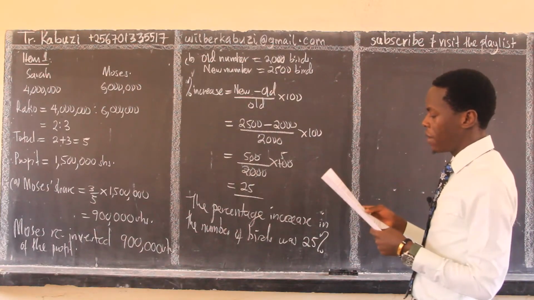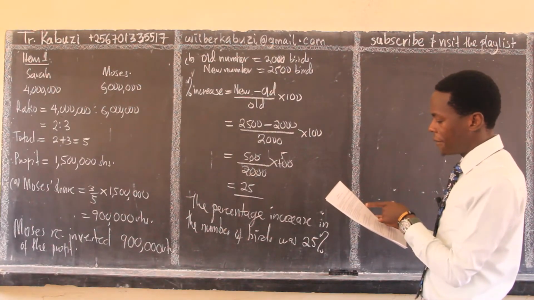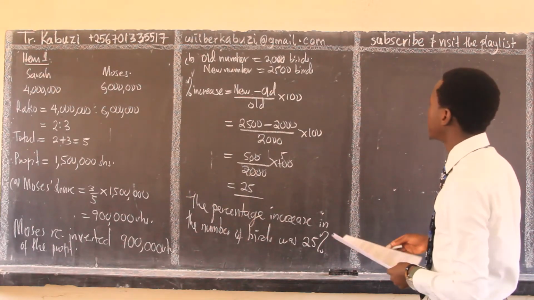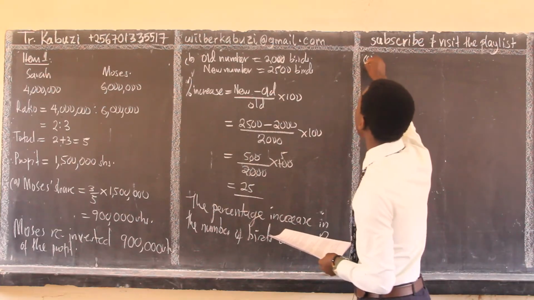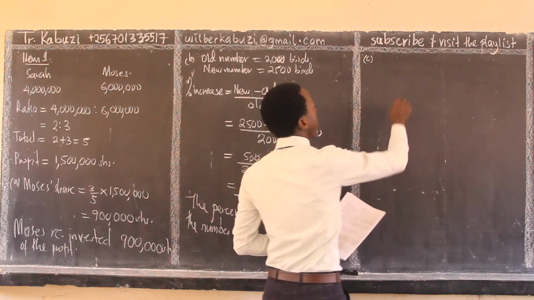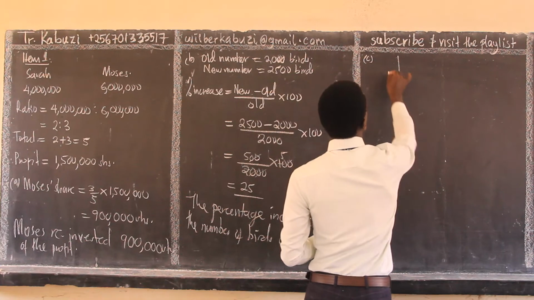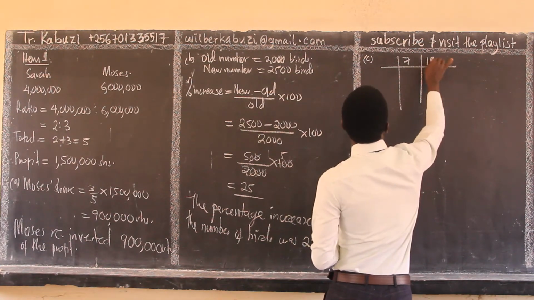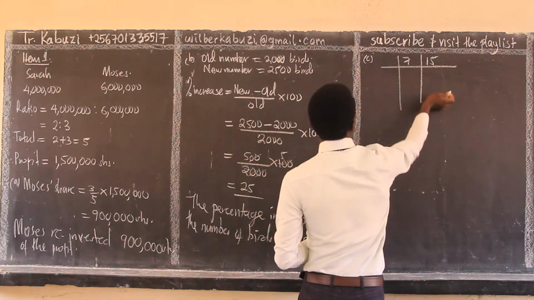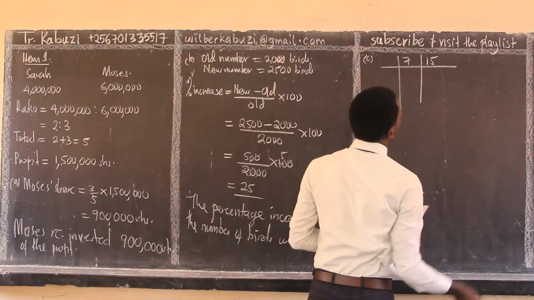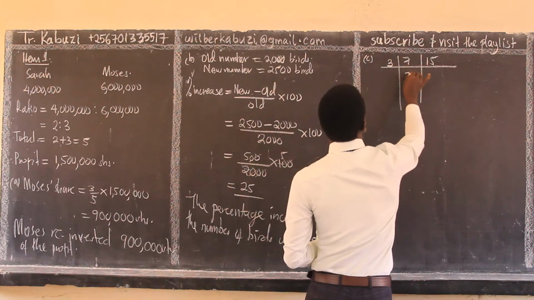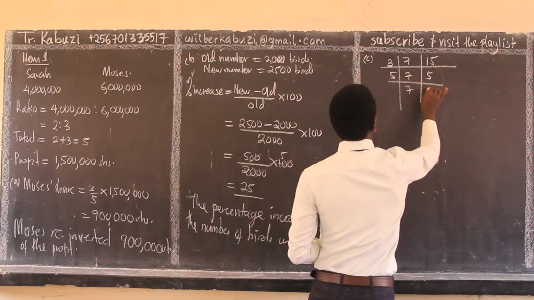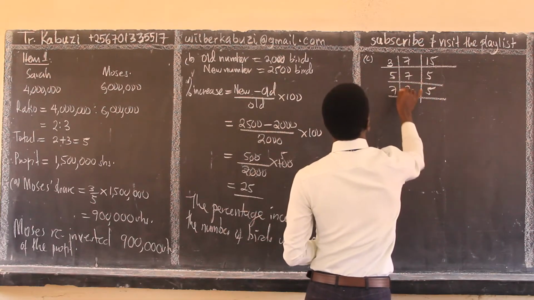Okay. Part C, on what date in the future would they buy the feeds and also balance? Remember, they are buying feeds after 7 days and they are balancing after 15 days. Now this one was calling for application of LCM. So we start by putting our 7 there, then we put our 15 there. The first prime number 2 cannot divide, followed by 3, then 5, then 7.